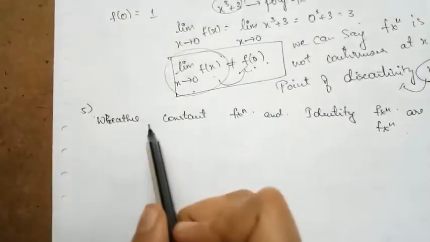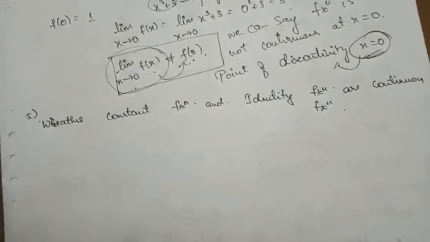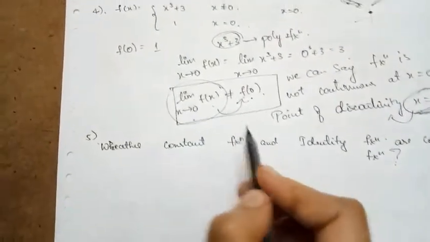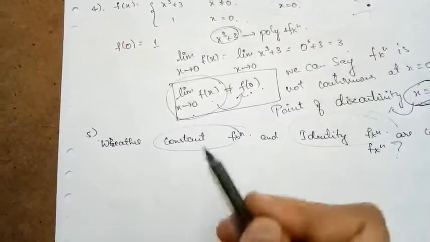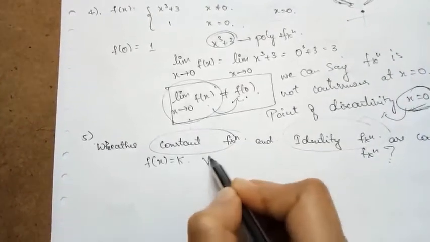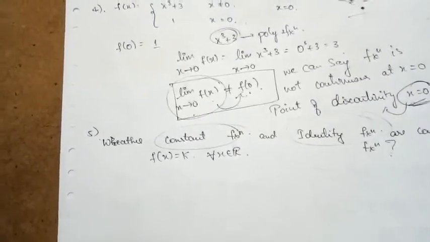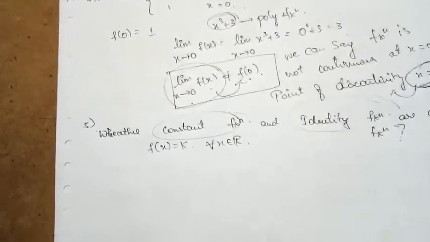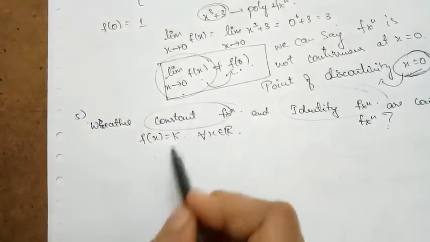The next question here is whether the constant function and the identity function are continuous functions. So we need to check and say whether these two are continuous functions. We already came across what a constant function is and what an identity function is. So what does the constant function say? f of x is equal to k for all x belonging to the set of real numbers. If I consider the domain of the function as the set of real numbers, then if I take any value from that domain, the value is always k itself.